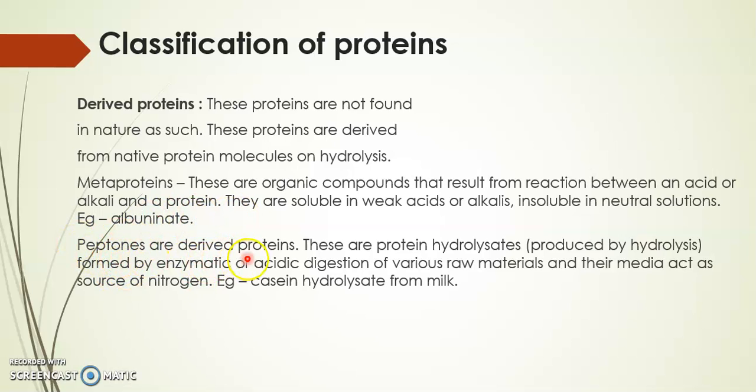Then peptones are derived proteins. Now peptones, these are protein hydrolysates. Hydrolysates are produced by hydrolysis of some compounds. So proteins are hydrolyzed, that is broken down with the help of water molecules, and they are formed by enzymatic or acidic digestion of various raw materials, and their media act as the stores of nitrogen. For example, the casein hydrolysate from milk. From milk, this peptone it is formed, that is casein hydrolysate.